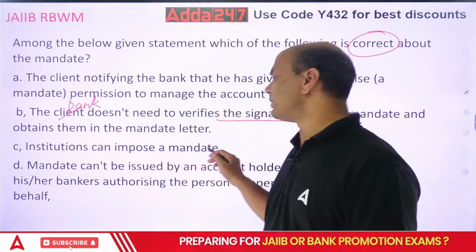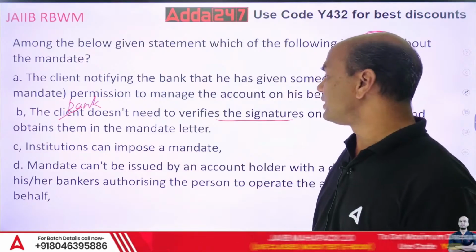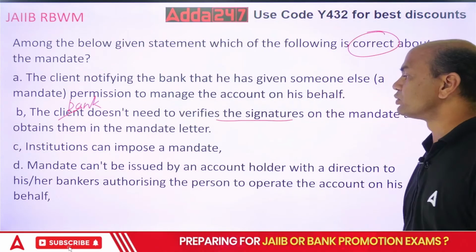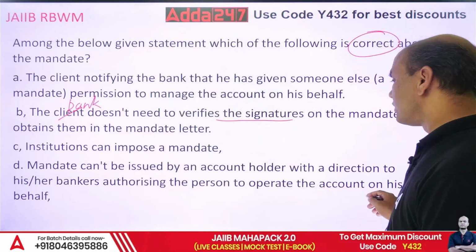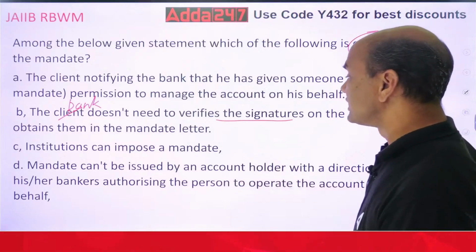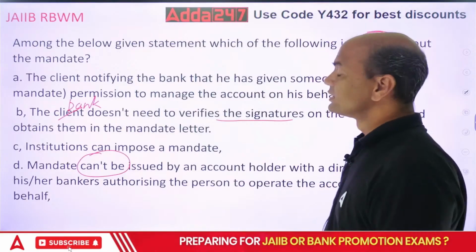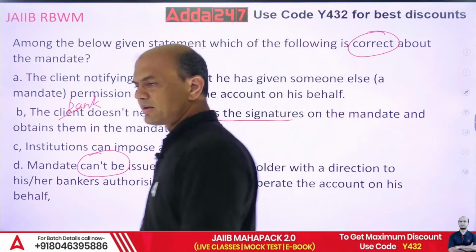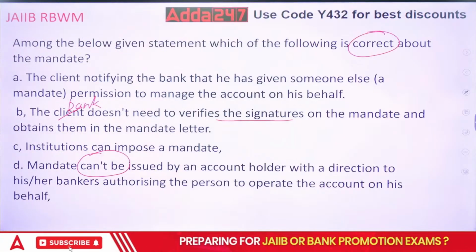Institutions can impose a mandate. Mandate can't be issued by an account holder with a direction to his or her bankers authorizing the person to operate the account on his or her behalf. See, can't be issued. Things are confusing. Read it properly. Take your time. I'll give you 1 minute to read this.